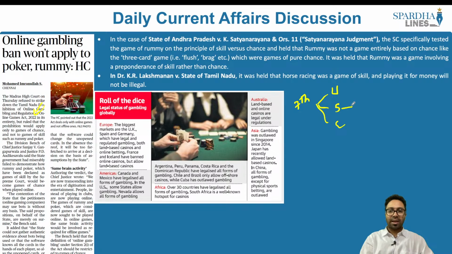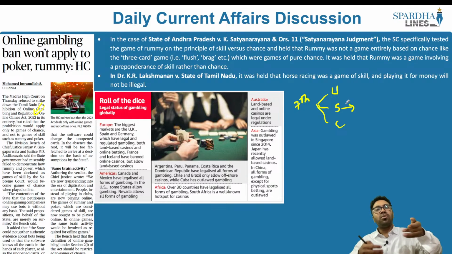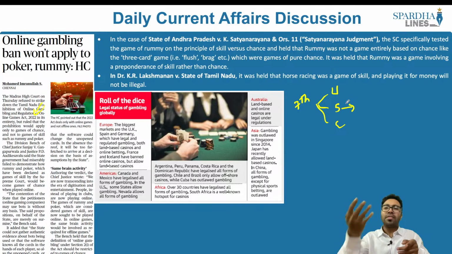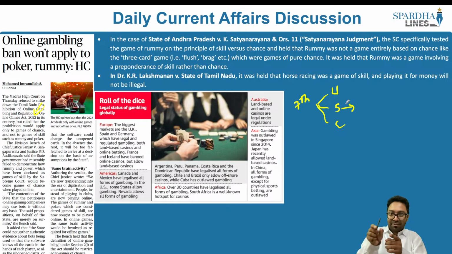So when it comes to gambling, where is it placed? It is placed in the state list. So it is the state governments who would be able to come up with a law and ultimately control gambling related issues. So state governments can also make laws. That is why each state has its own set of rules and regulations. For example, in the state of Goa, they may allow gambling, they may allow casinos as well. But let's say in the state of Tamil Nadu, they may not allow gambling. Why? That is because you have a law. And that law clearly says that since it is placed in the 7th schedule in the state list, states should be able to come up with laws.